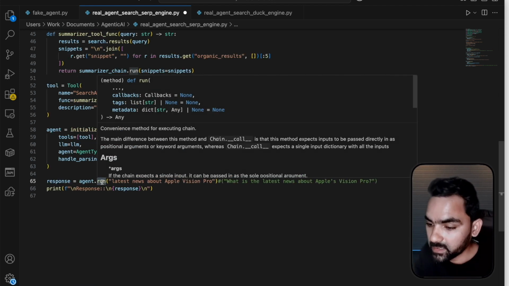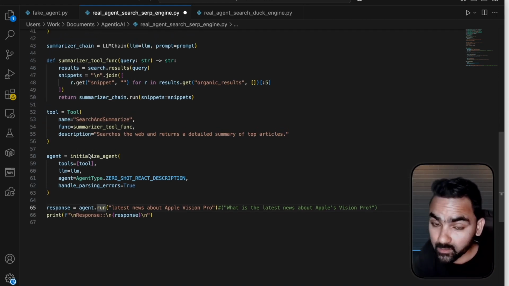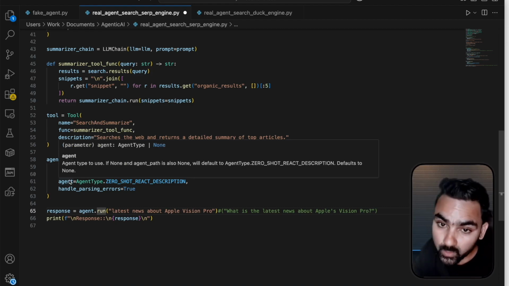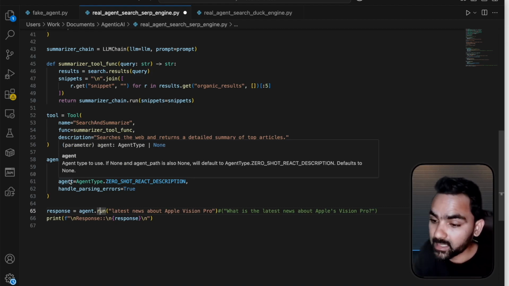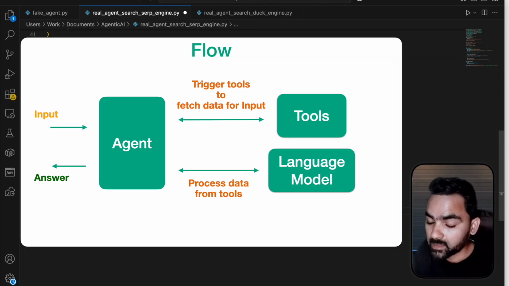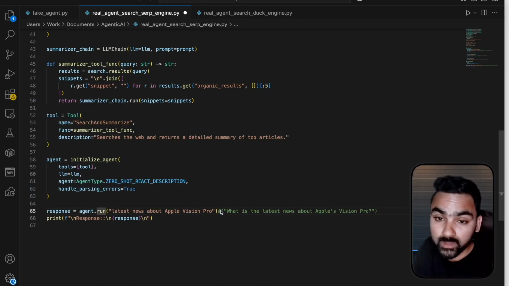As soon as we trigger the run, the agent runs the input prompt. First, it looks for the tool to fetch the data, then takes the help of the LLM to summarize it, or whatever is asked as per the input prompt, and it generates the output. So that's how an agent handles different peripherals in the form of tools, with the help of an LLM. Let's run this and see how the output looks.